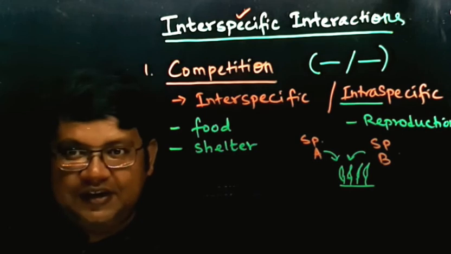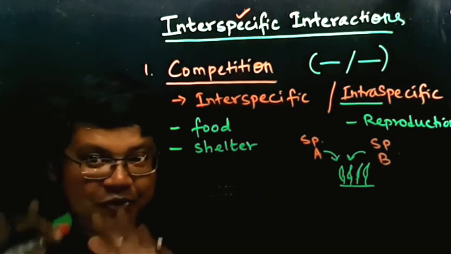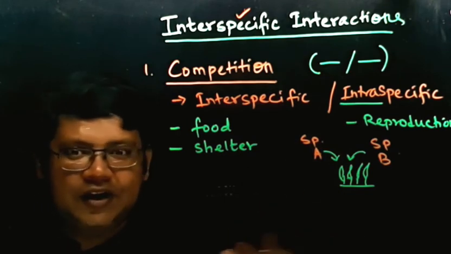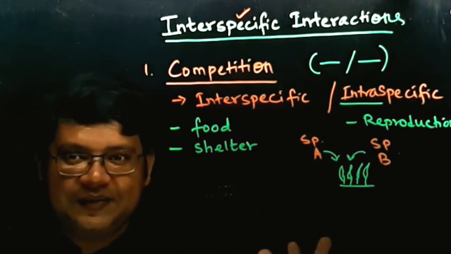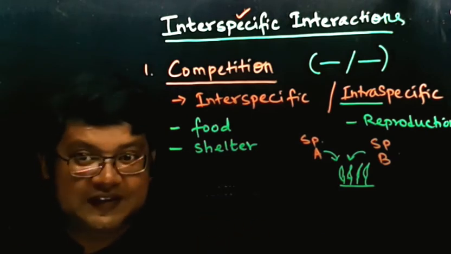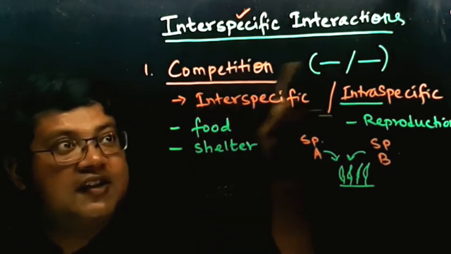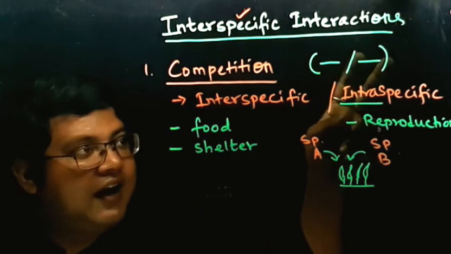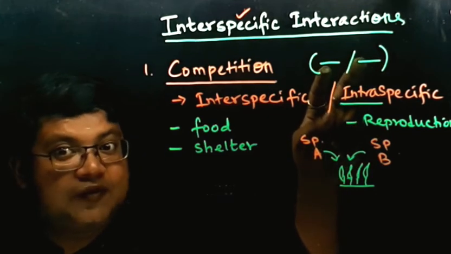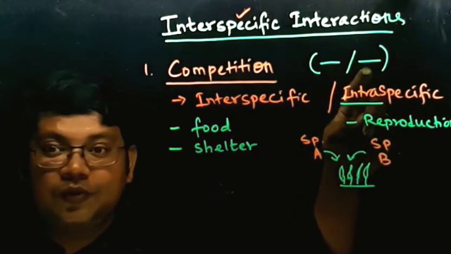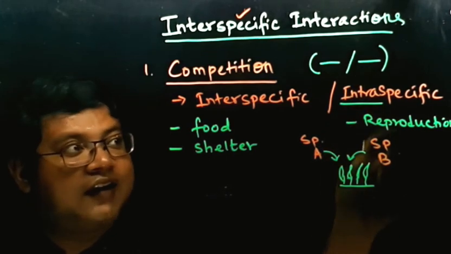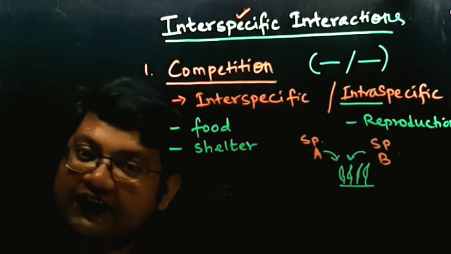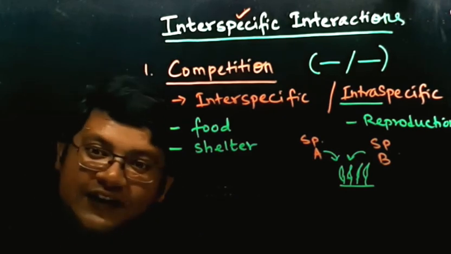So together, at a given instance of time, competition means that any one of the species will ultimately die. So it can be harmful for both the species. So competition is denoted as minus and minus, as one species is dying. If one species is more, the other species will die, and if the other species is more, this species will die, because they are competing for the same food, or they are competing for the same thing.